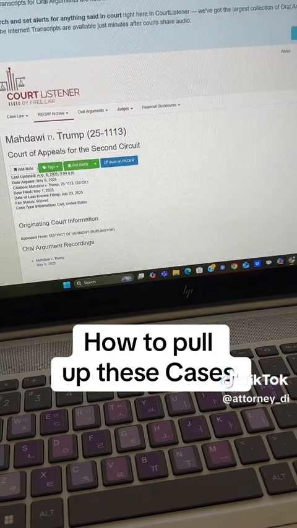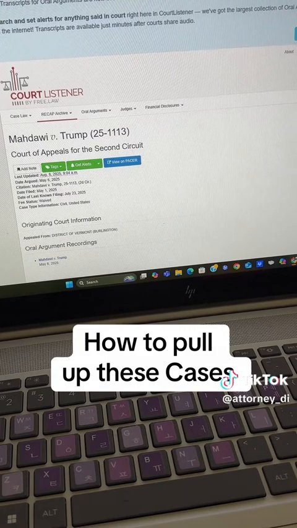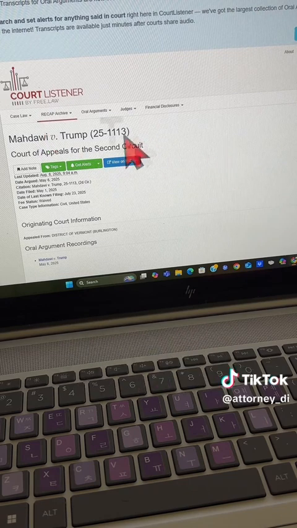July 23rd was the last filing, and then back up to the top. Again, I'm trying to figure out what I'm saying here. Like, okay, scroll through. You can see everything that's on the docket. It's all available for free, and you can check out the oral arguments at the top as well.